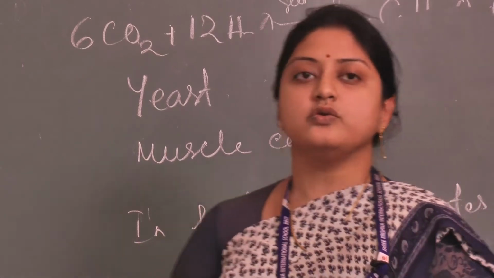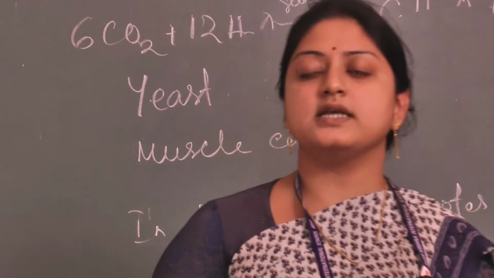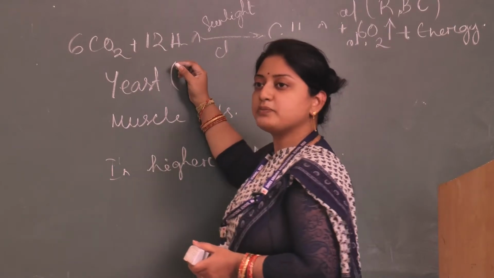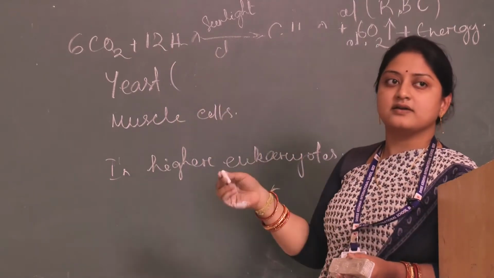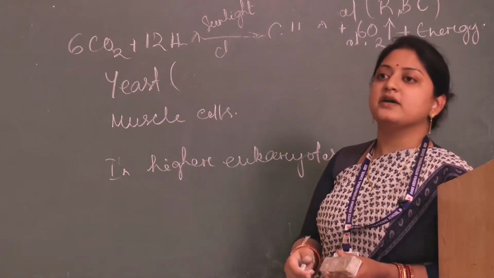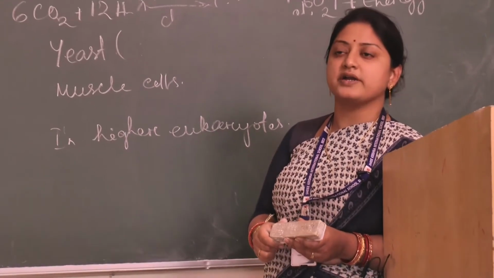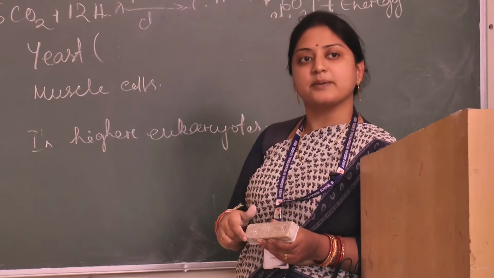Yeast are organisms. What is the yeast cell helpful for? Fluffing of bread. Why? Because whenever they come in contact with carbohydrate, they multiply rapidly.